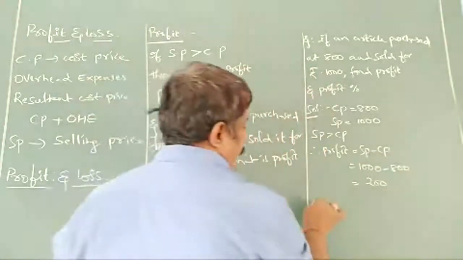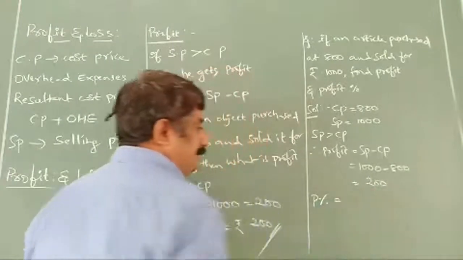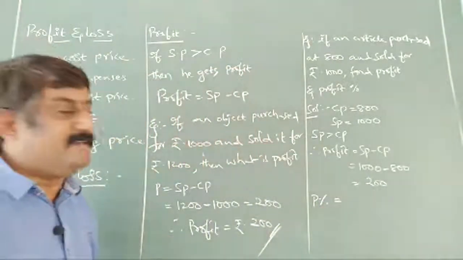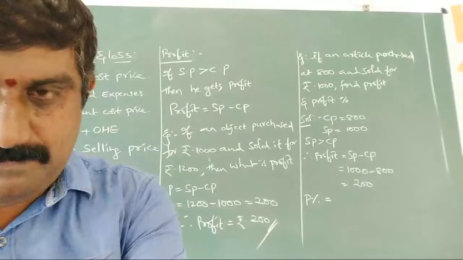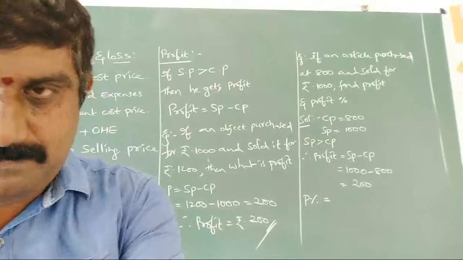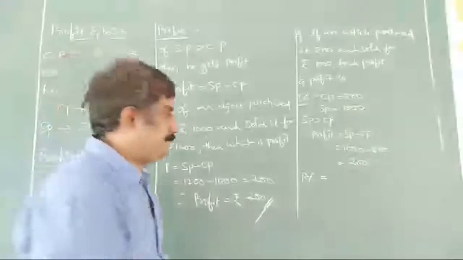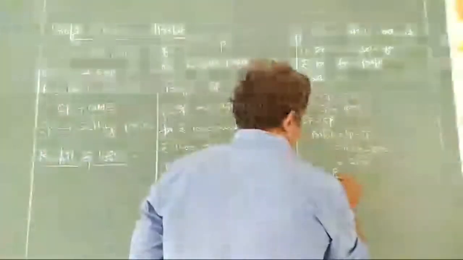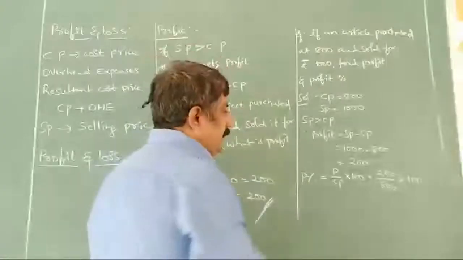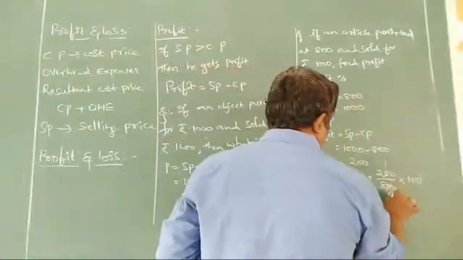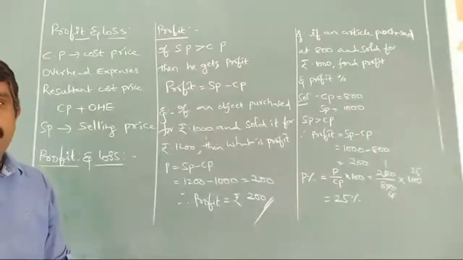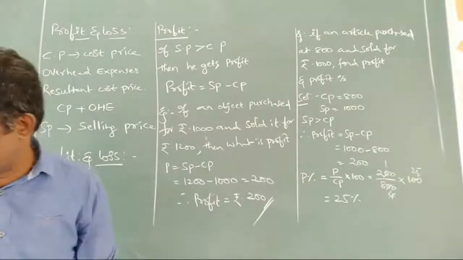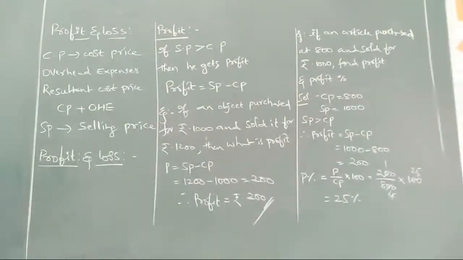Now what do we need? Profit percentage we need. Profit percentage is profit divided by CP into 100. So that is 200 by 800 into 100, which gives 25 percent profit for the given article. Next we'll do one more problem here on basic profit only.